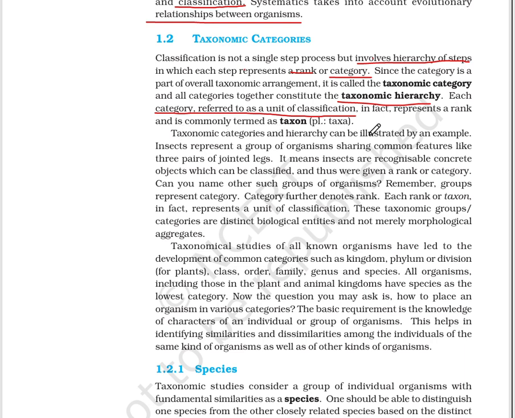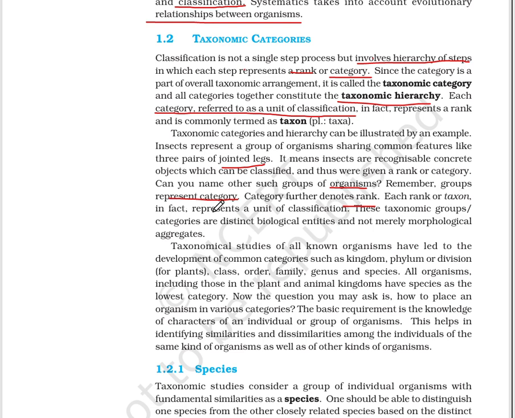Taxonomic arrangement and hierarchy can be illustrated by an example. Insects represent a group of organisms sharing common features like three pairs of jointed legs. That's why they are called arthropods. It means insects are recognizable concrete objects which can be classified and thus were given a rank or category. Can you name other such groups of organisms? Remember, groups represent categories. Category further denotes rank.